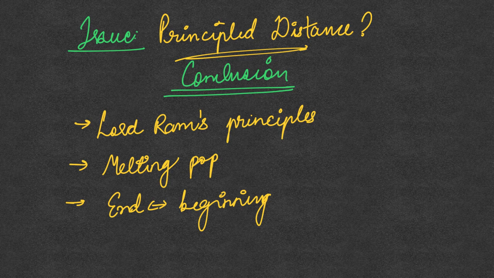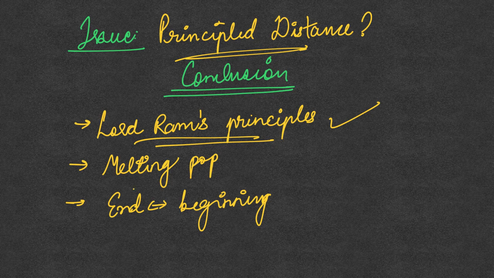And now let's see the conclusion. So writing the conclusion again is a very challenging and tricky part in such questions. So you can say that we have to actually focus more on not just building the Ram temple, but also on following the principles that were laid by Lord Ram. Lord Ram was adhering to the principles of justice and fairness and empathy when he had his kingdom. So these were the values of Lord Ram which we need to incorporate in our society and lifestyle. So this is one important way to conclude.